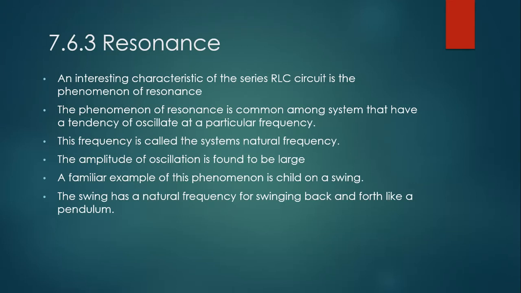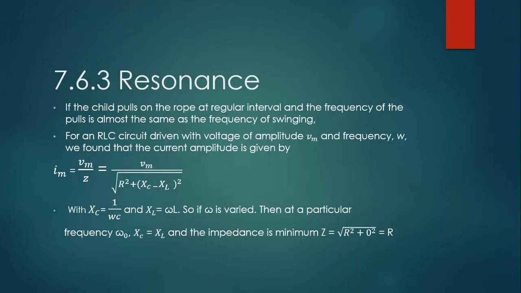A familiar example of this phenomenon is a child on a swing. The swing has a natural frequency for swinging back and forth, like a pendulum. If the child pulls on the rope at regular intervals, and the frequency of the pulls is almost the same as the frequency of swinging, resonance occurs.